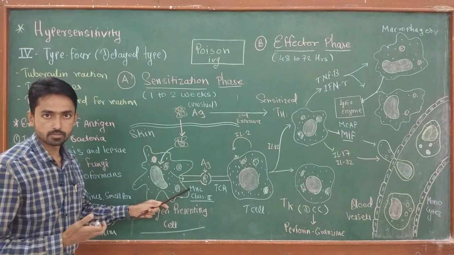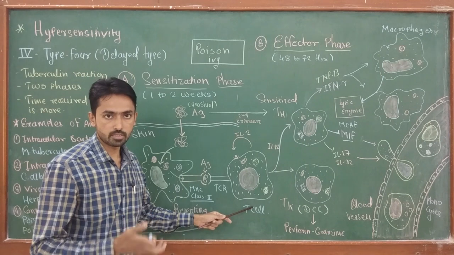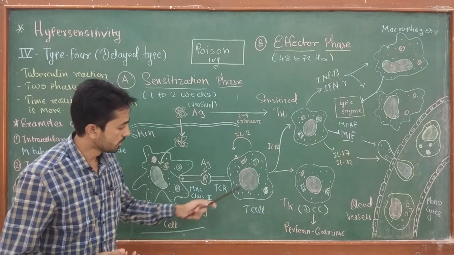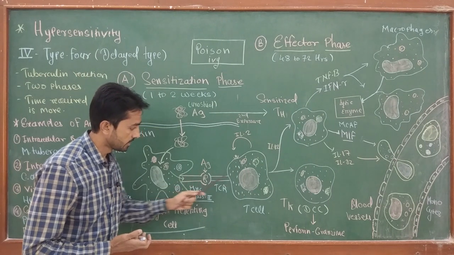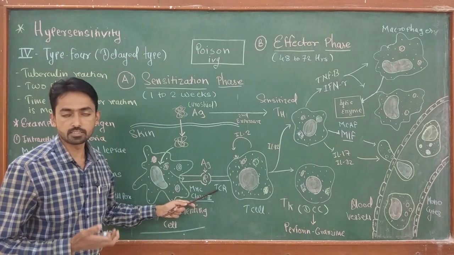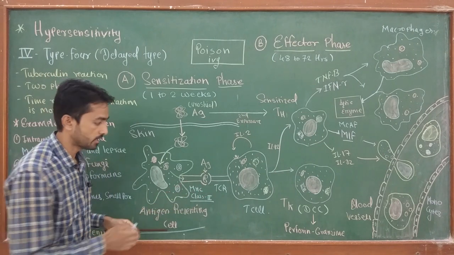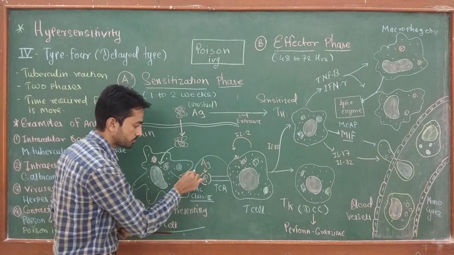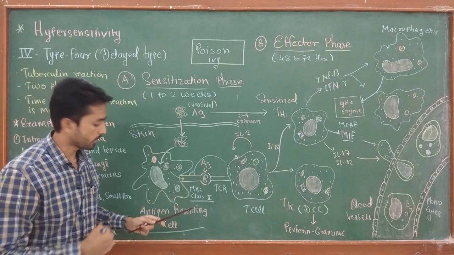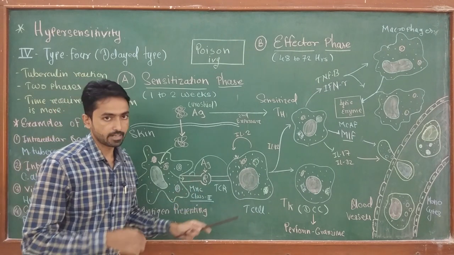Once the antigen enters the body, it is presented by the antigen presenting cell on MHC molecules, and after presentation, a naive T cell, or a T cell which is not activated against any other antigen, recognizes this antigen and attaches to it with the help of TCR, that is T cell receptor. Due to this attachment, the T cell also has a CD4 or CD8 molecule which binds to the MHC molecule, and after this binding the T cell gets activated.